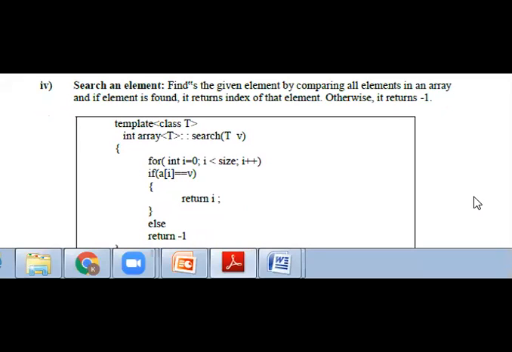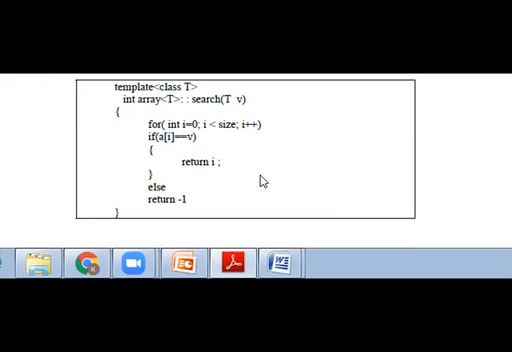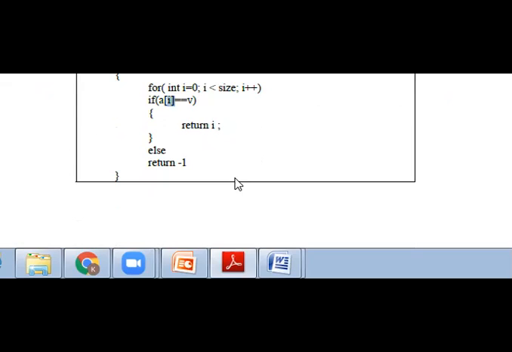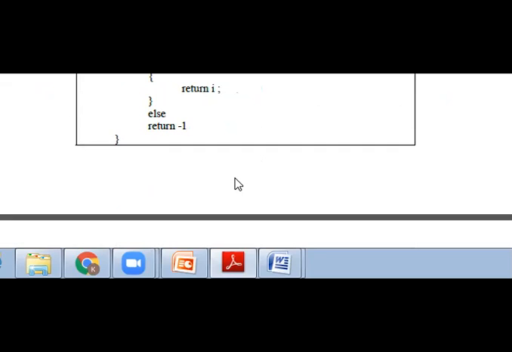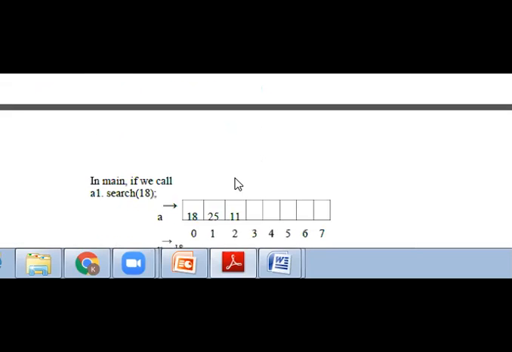Then search of an element. Search an element means for finding the element based on index, we have to search from memory. Under this, using a for loop statement based on the size, the loop will run for each index, and the searched element can be displayed.